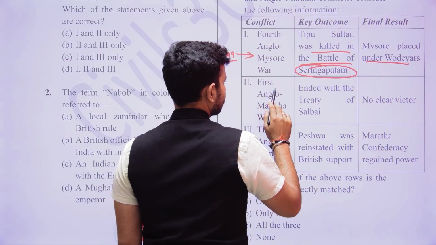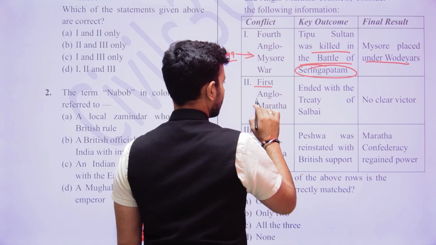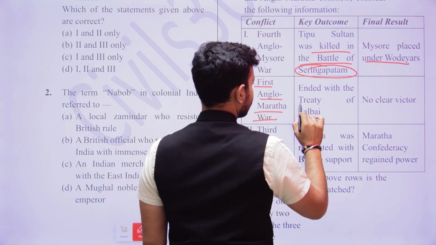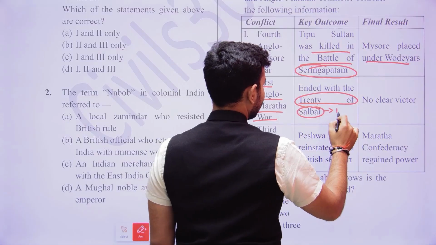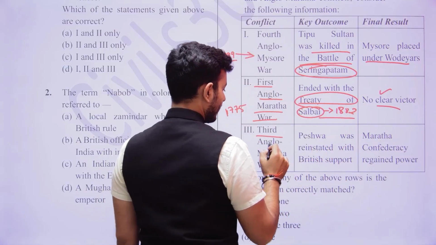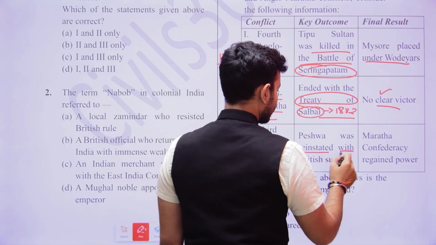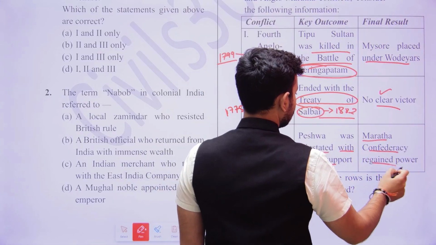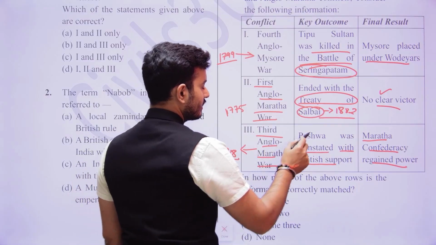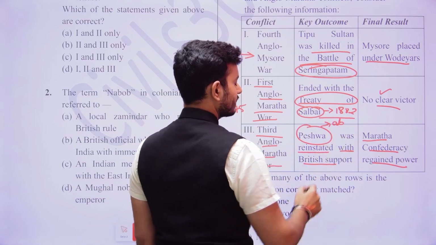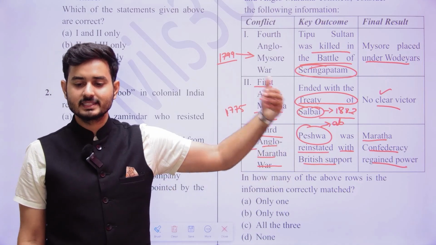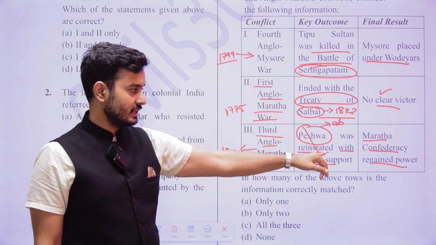Then there is the first Anglo-Maratha War. It started in 1775 and ended with the Treaty of Salbai in 1782, and there was no clear victor. Then the third Anglo-Maratha War: the Peshwa was reinstated with British support and the Maratha Confederacy regained power. So what do you think? The third Anglo-Maratha War ended in 1818, and here the Peshwaship was abolished, and the Peshwa, Baji Rao II, was exiled to Bithur. So this statement is incorrect.